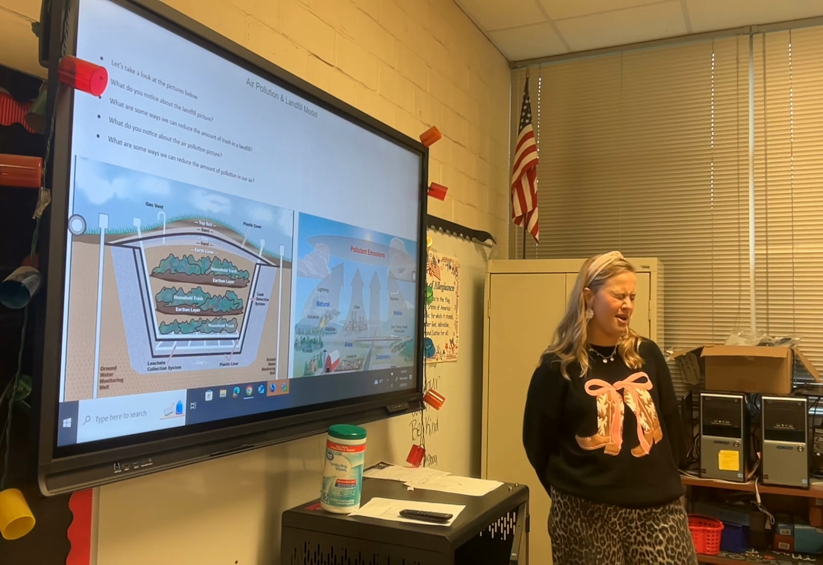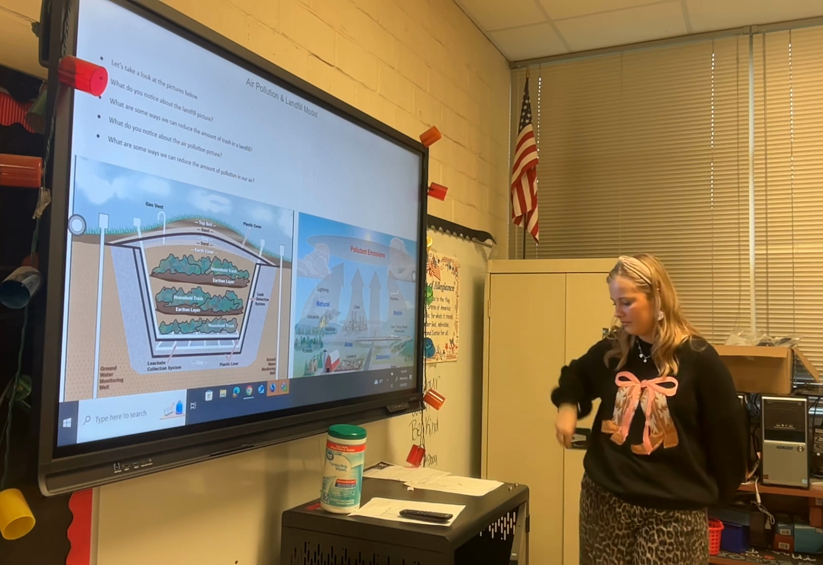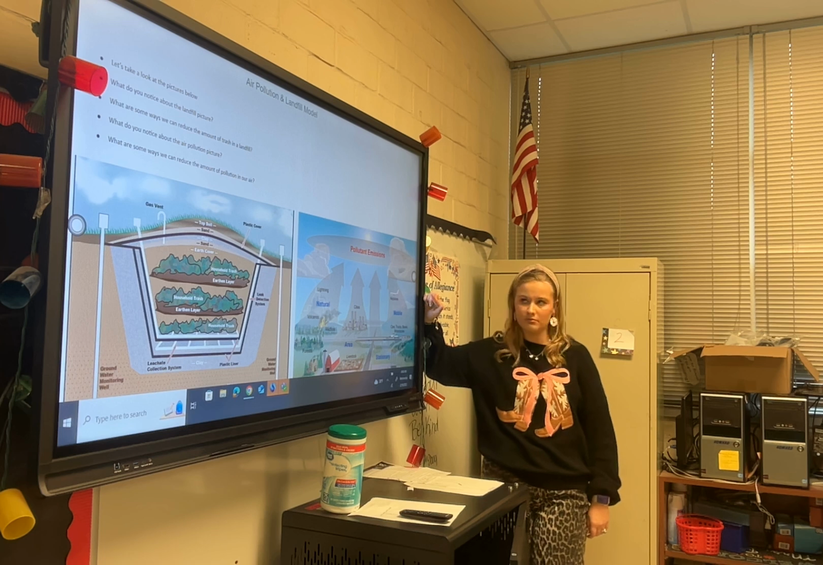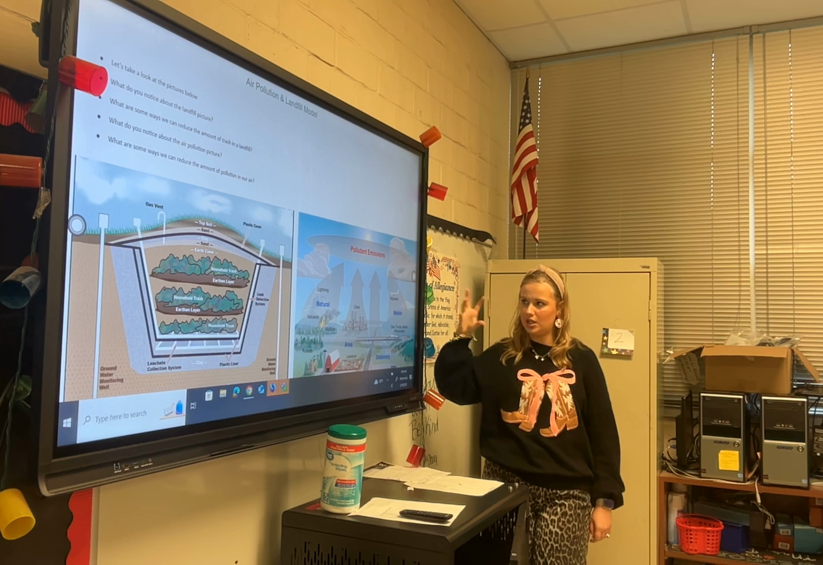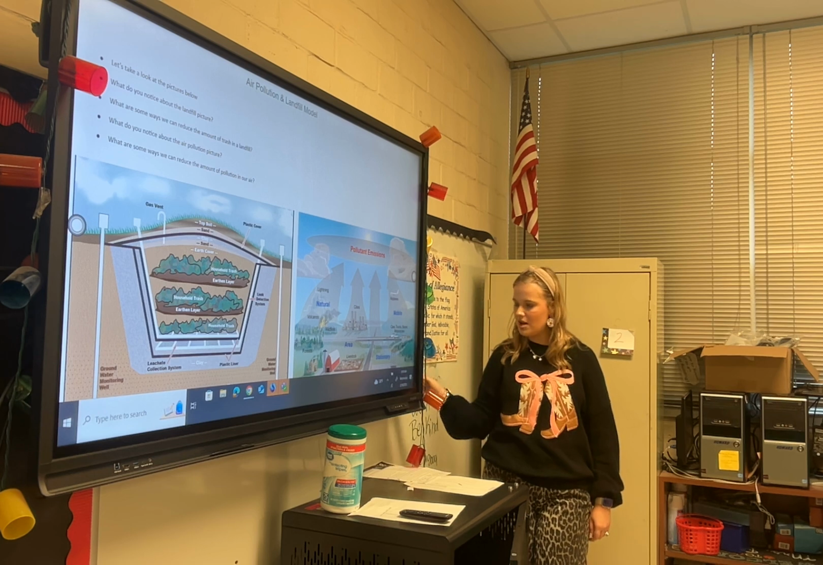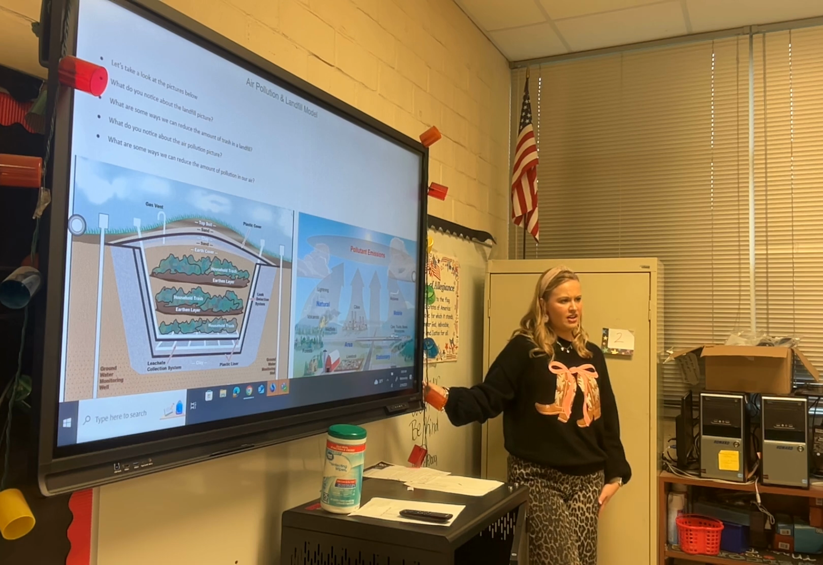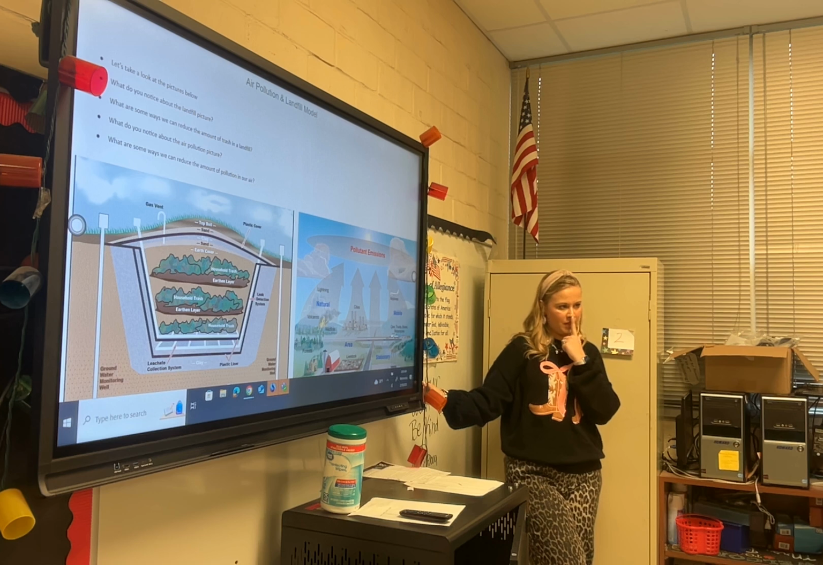All right, stop. All right, let's look at this picture. I need everybody's eyeballs on this picture. This is a picture of air pollution. What do you notice about this picture? There's a lot on this picture. So what are some causes of air pollution that we can see on this picture? Raise your hand, Braden.